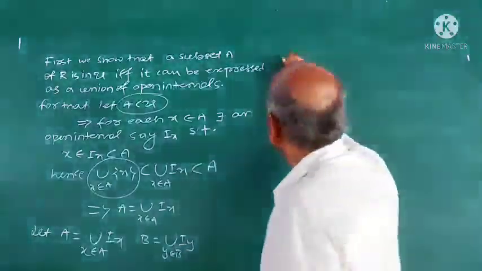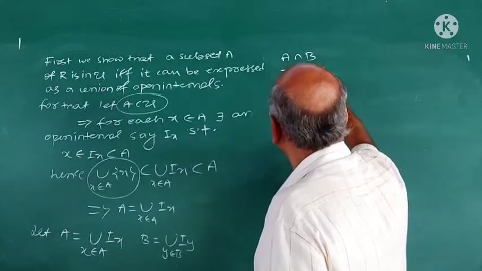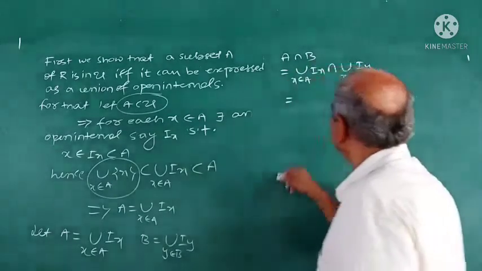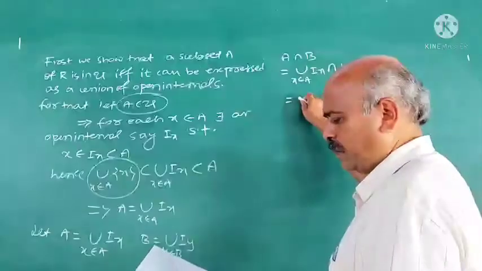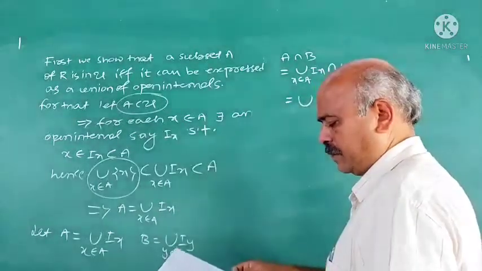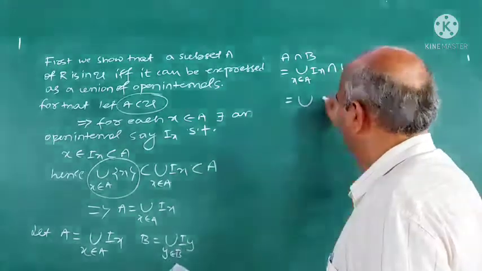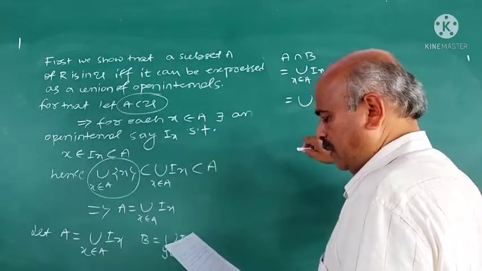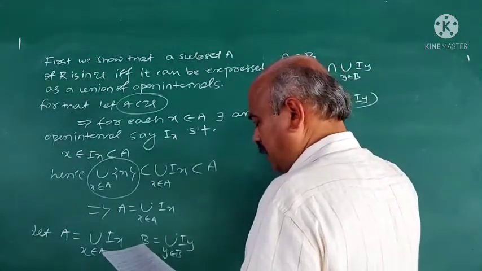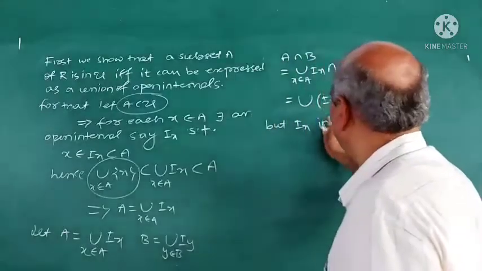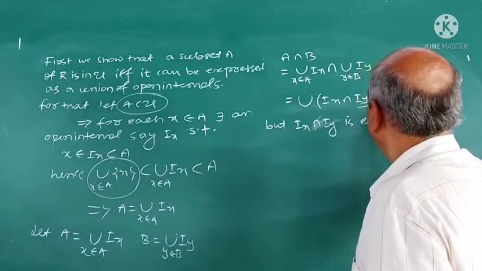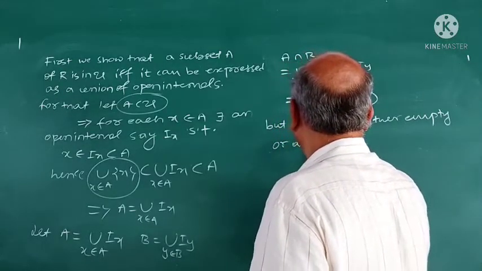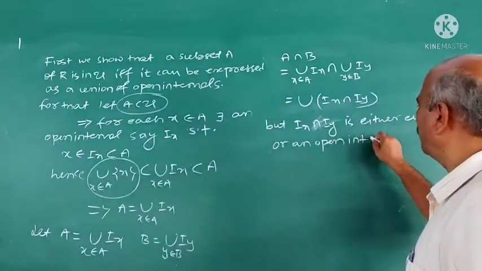Fourth axiom is satisfied. Now we consider A intersection B is equal to union Ix, x belongs to A, intersection union Iy, y belongs to B. This is equal to union of Ix intersection Iy, but Ix intersection Iy is either empty or an open interval, because the intersection of open intervals is empty or an open interval.